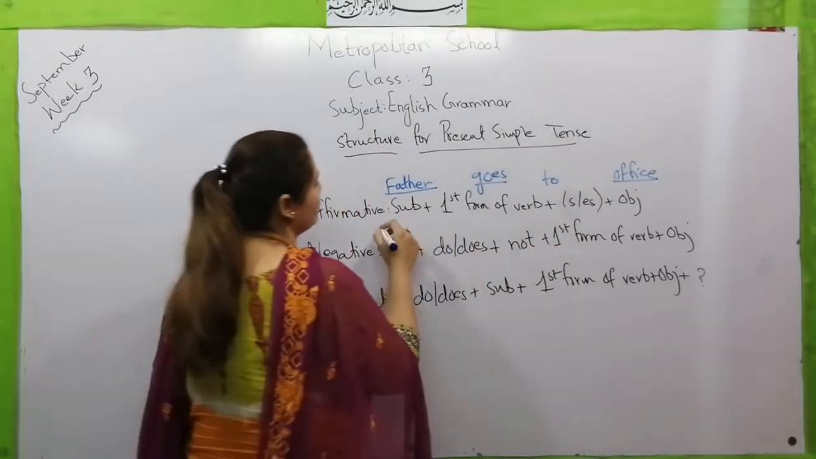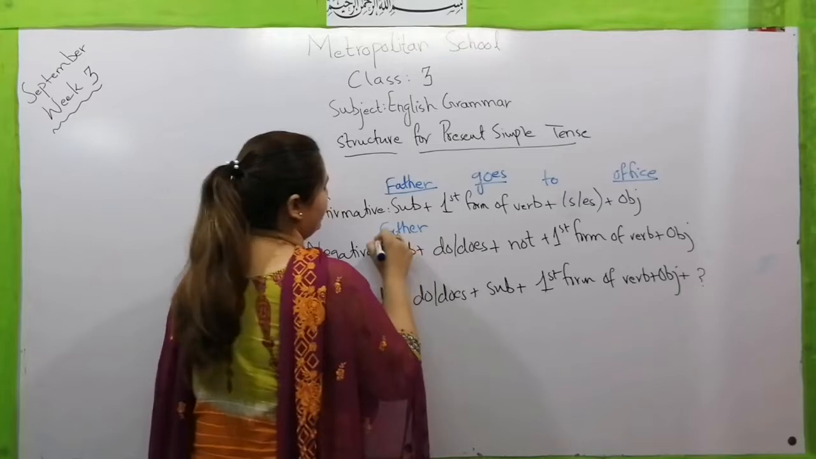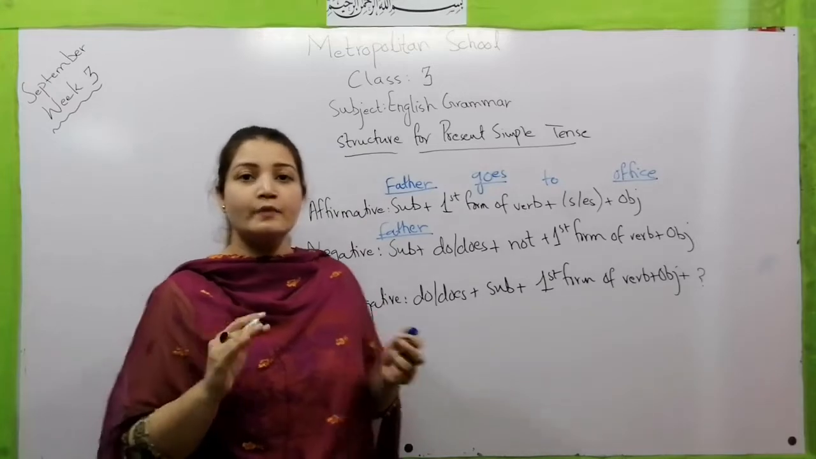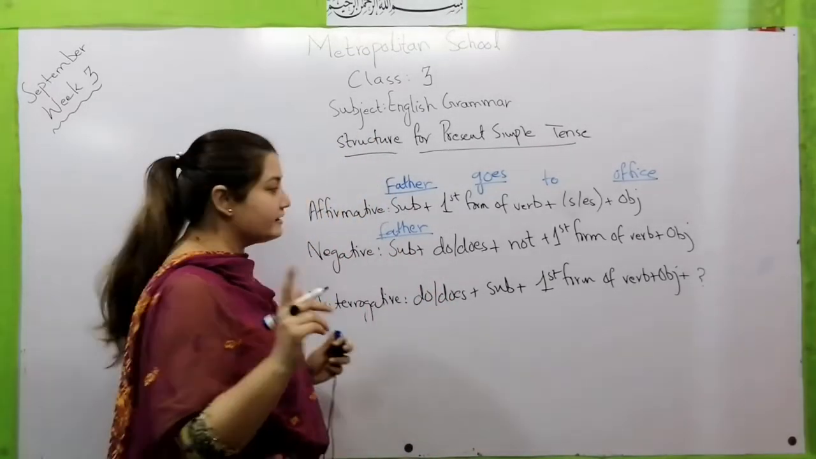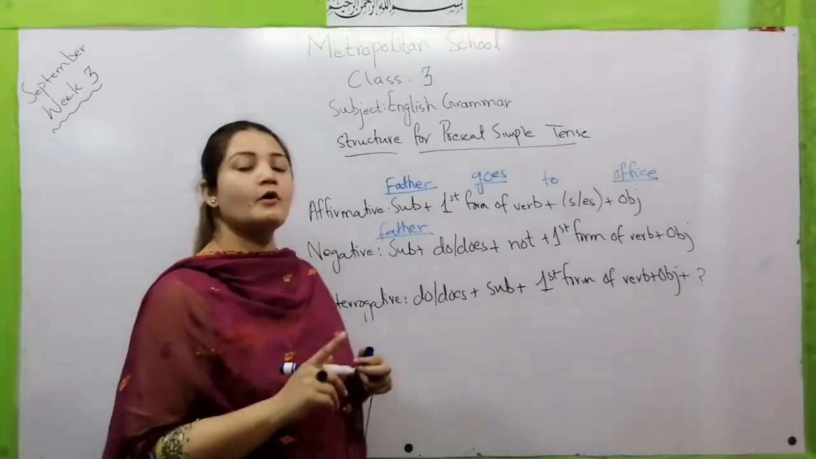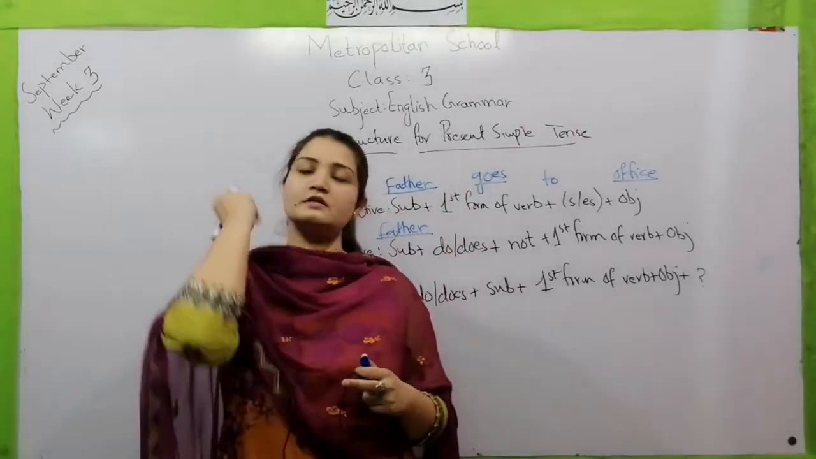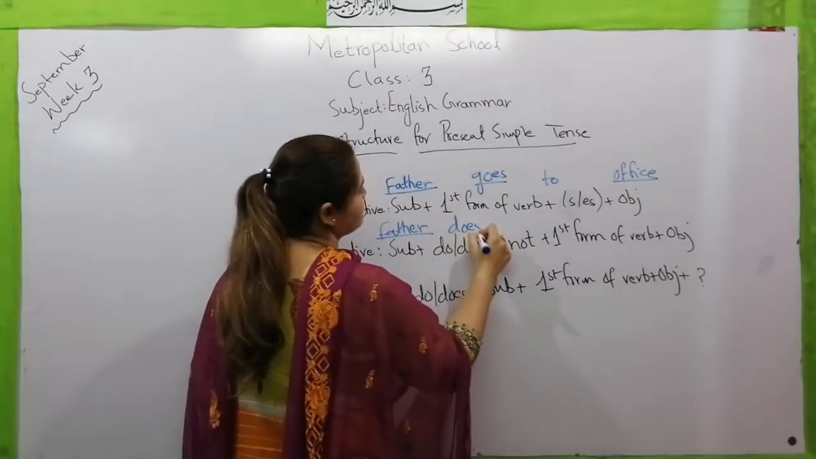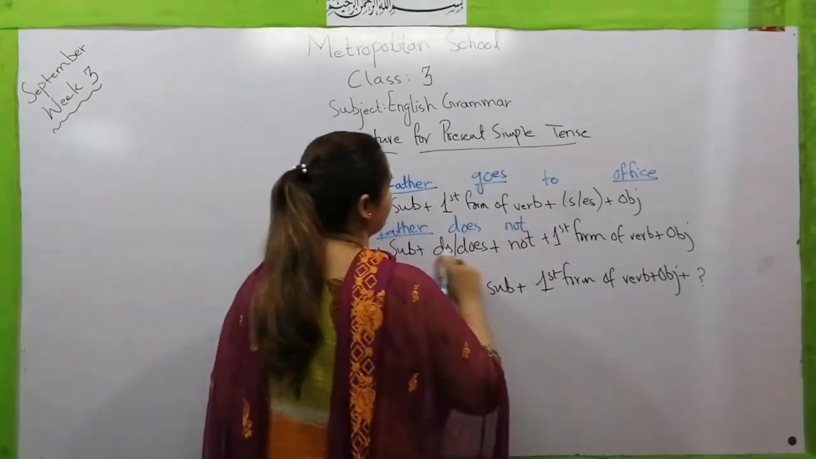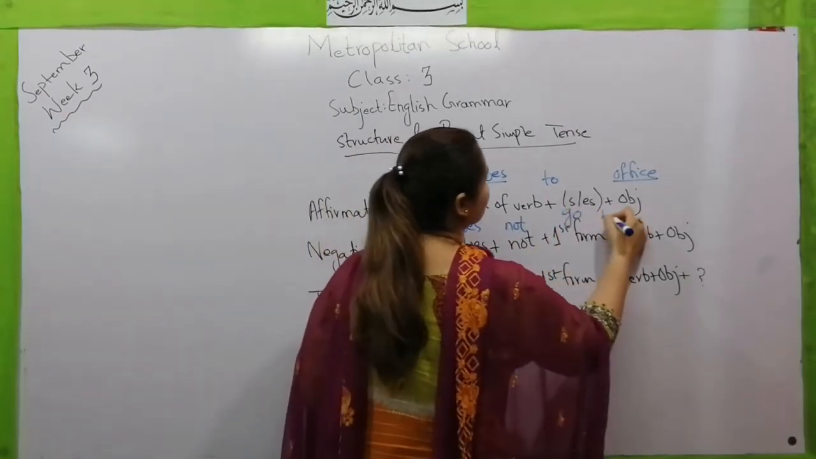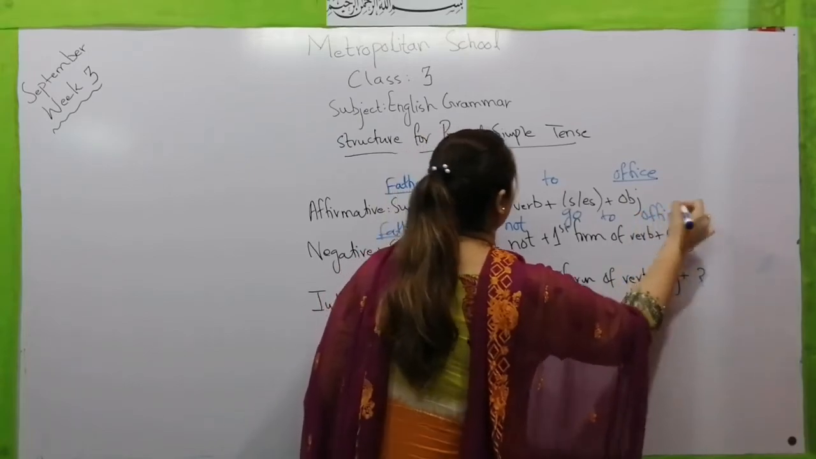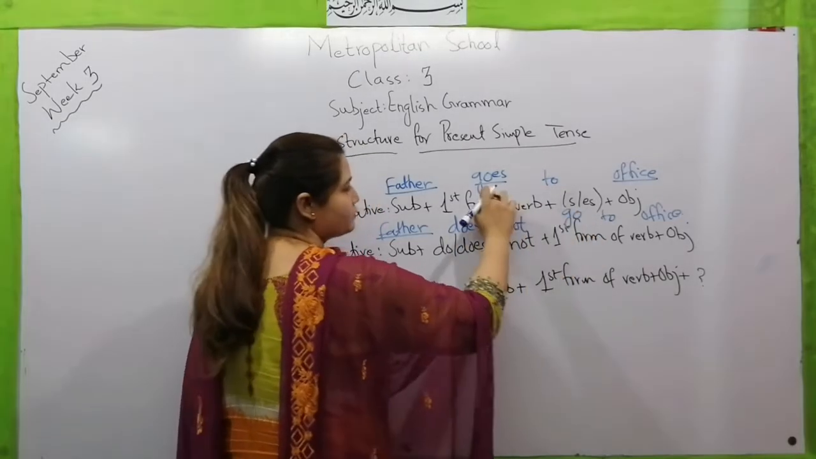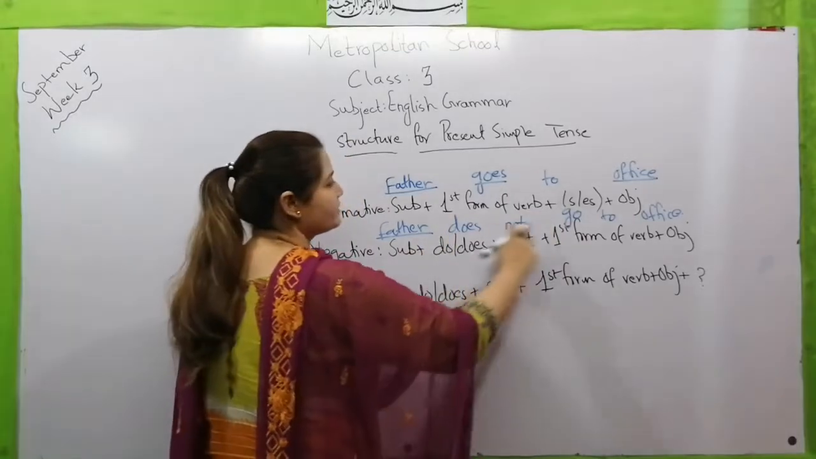Now for the negative, father. And as I have just told you, when I explained the differences between do and does and the usage of that thing, at that time I told you that whenever we talk about any singular thing, what we are going to use in that case? We are going to use does. So here father does not go to office. Now here we have added es, so we skip this es from this goes. This goes becomes go here. Father does not go to office.